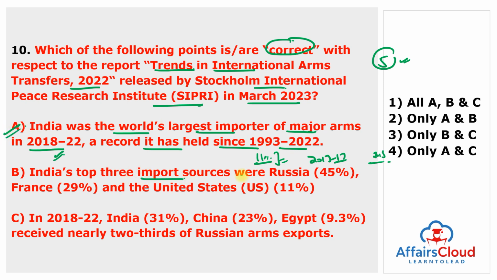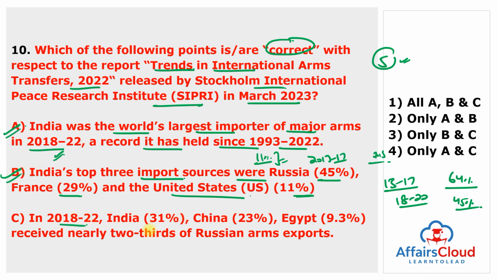India's top 3 import sources were Russia 45%, France 29% and USA 11%. So Russia was India's largest arms supplier in both 13 to 17 and 18 to 22. However, its share of the overall Indian arms import declined from 64%, earlier it was 64%, now it is 45%. And France emerged as the second largest supplier between 18 to 22. So this statement is also true.